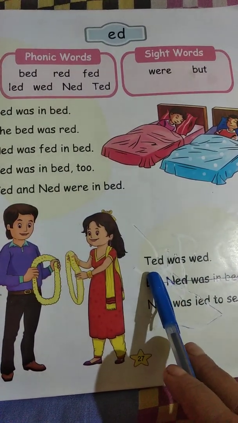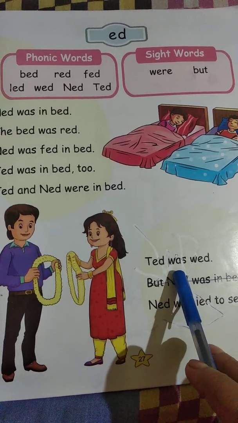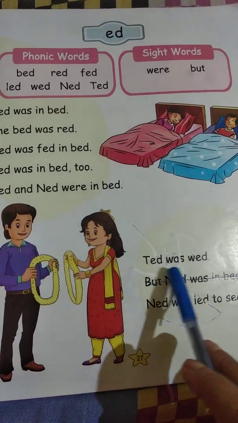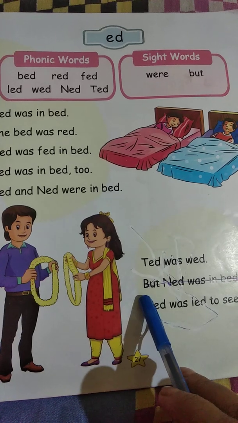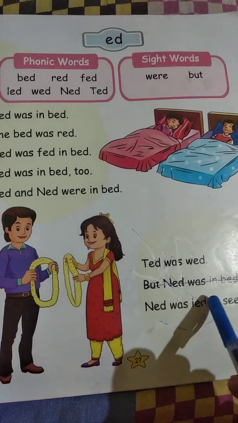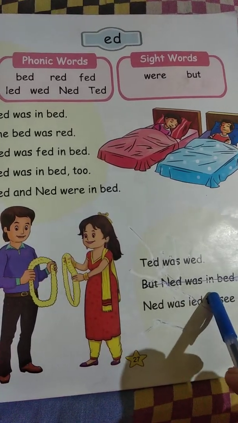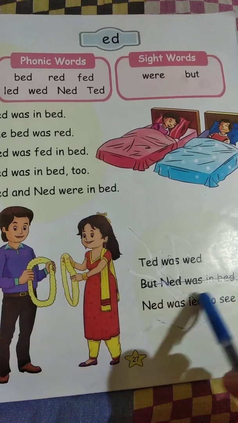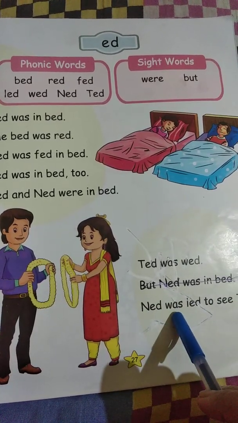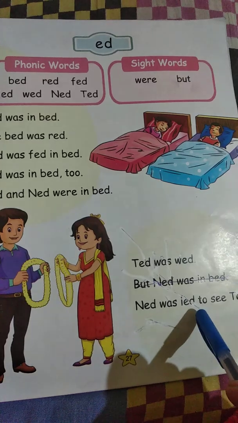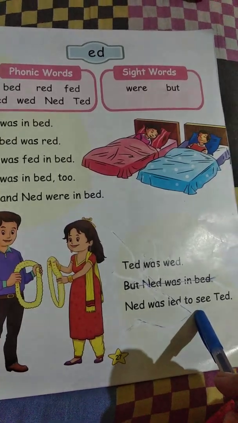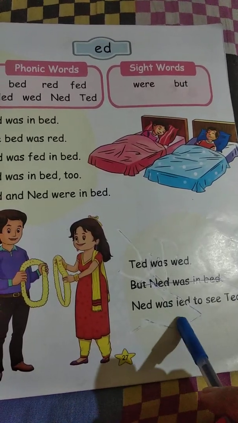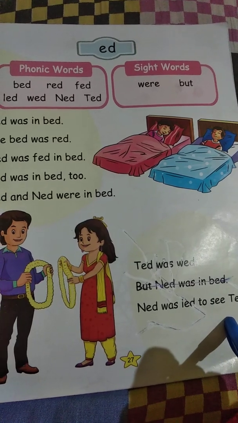The second paragraph. TED Ted, WAS was, WED wed. Ted was wed. BUT but, NED Ned, WAS was, IN BED in bed. But Ned was in bed. NED Ned, WAS was, LED led, TO to, SEE see, TED Ted. Ned was led to see Ted.